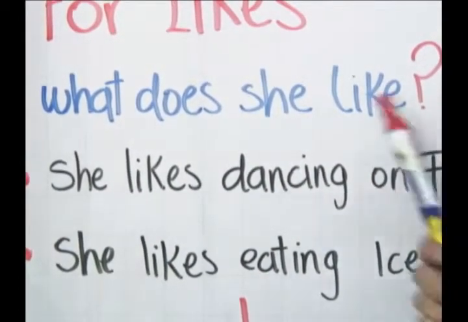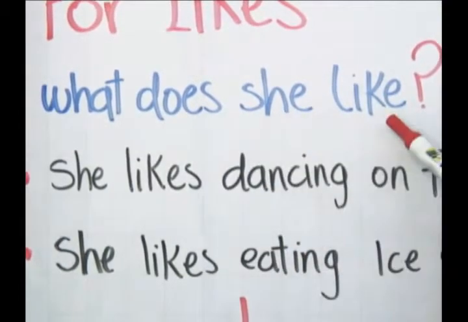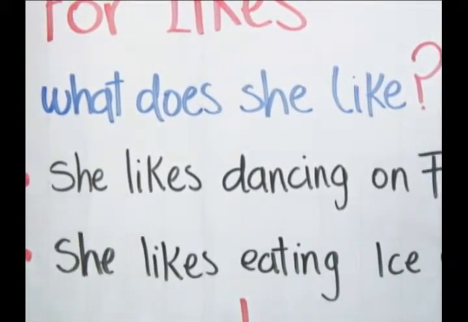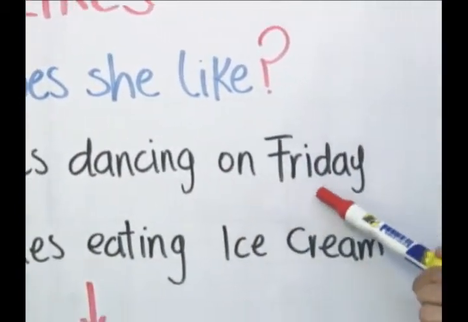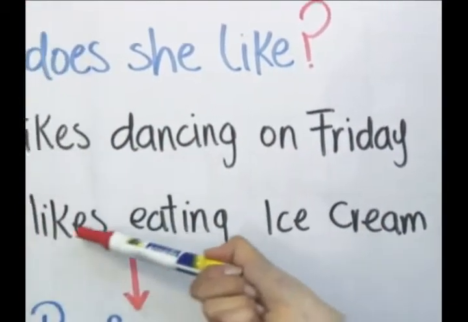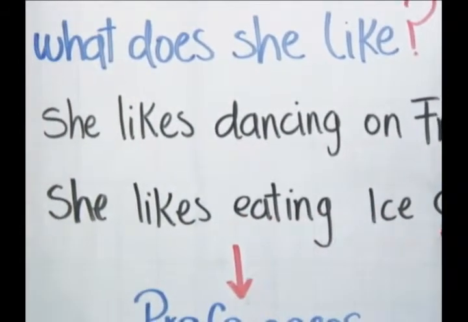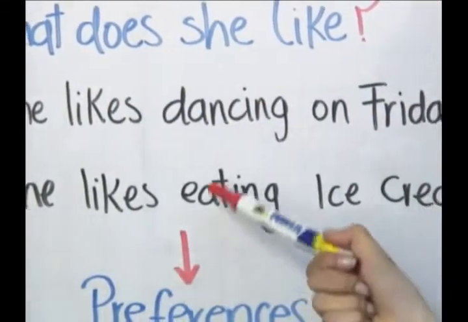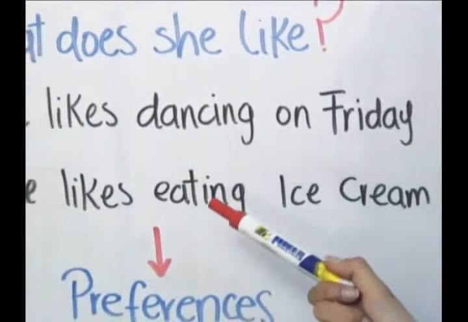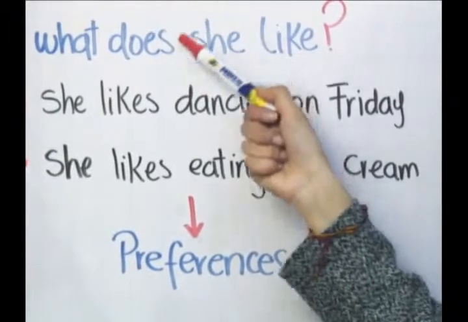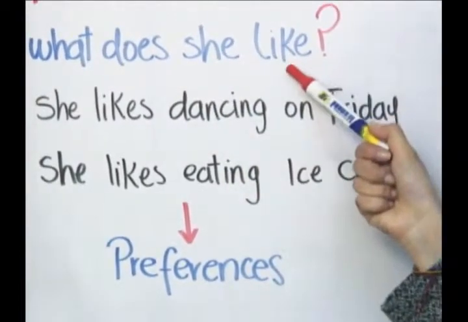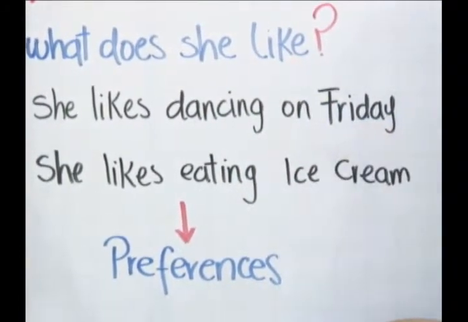Now, answer the question. What does she like? Let's see the preferences. She likes dancing on Fridays. Or she likes eating ice cream. In that case, these are things that the person really likes to do. So we use do and pronoun and after that like to describe preferences.